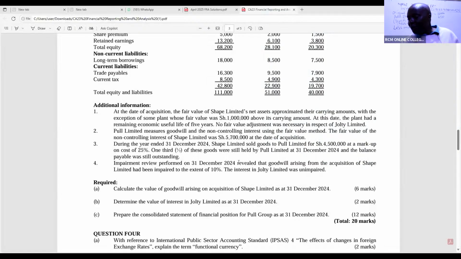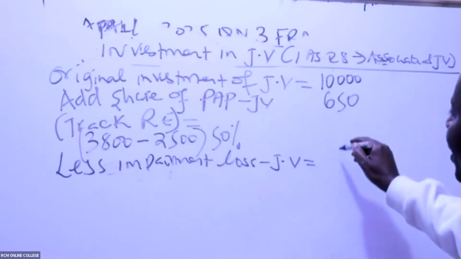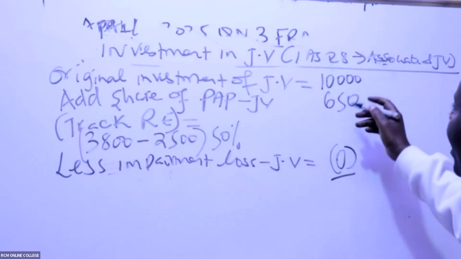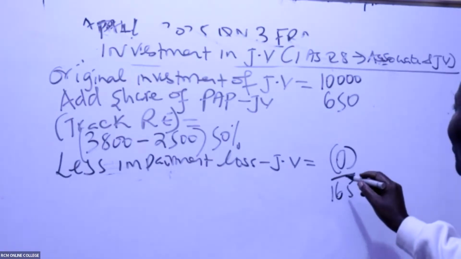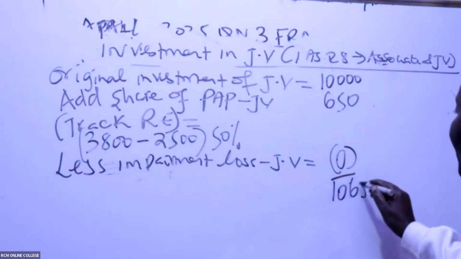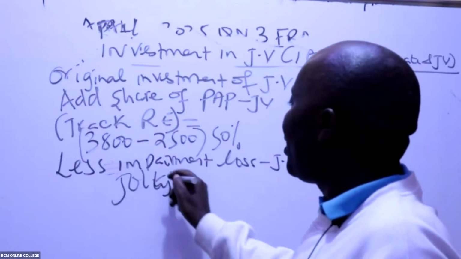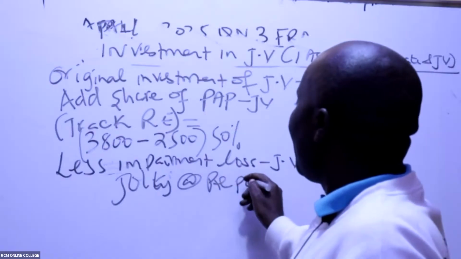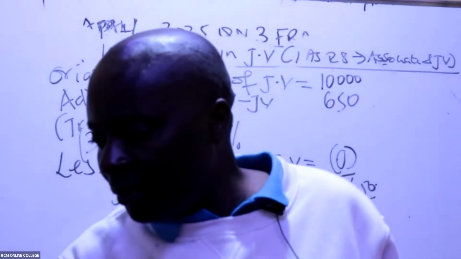Impairment review performed on December revealed that goodwill arising from the acquisition of Shape Limited had been impaired to the extent of 10%. The interest in Jory Limited was unimpaired. So impairment loss is 0 for the joint venture. Remember, Jolti's joint venture 0. So is there somebody 10,000 plus this 650? This gives us 10,650. So this is Jolti at reporting date. So this is what we shall take to our statement of financial position.